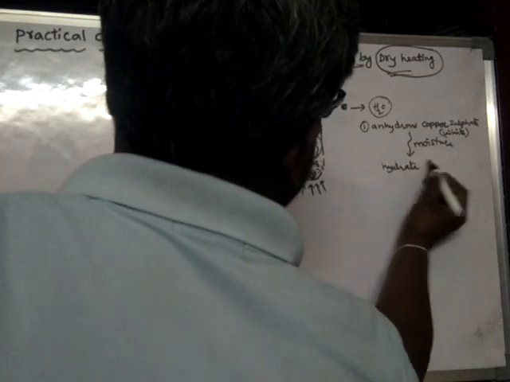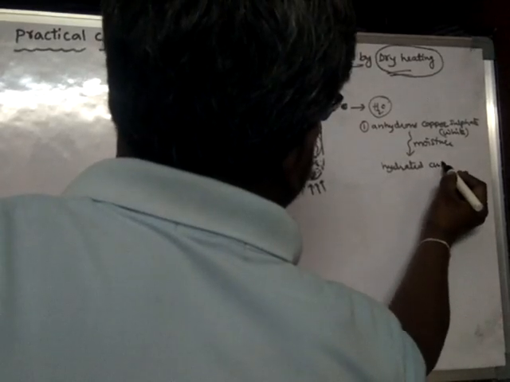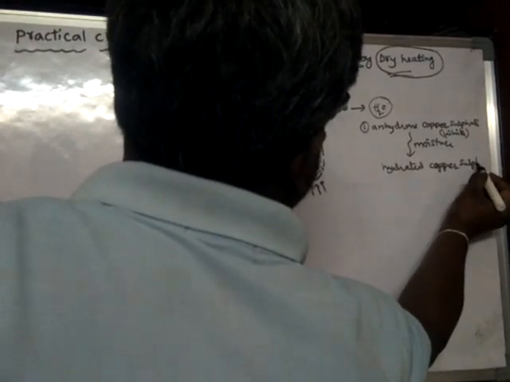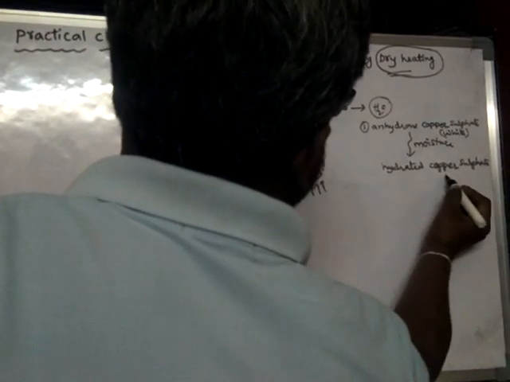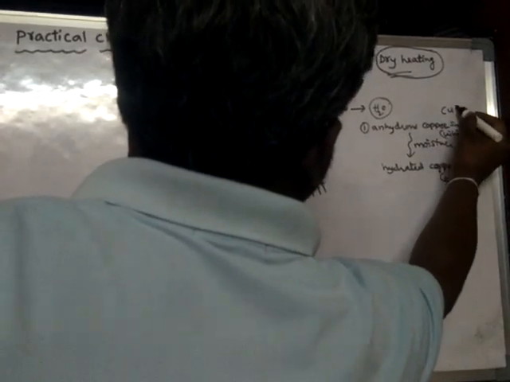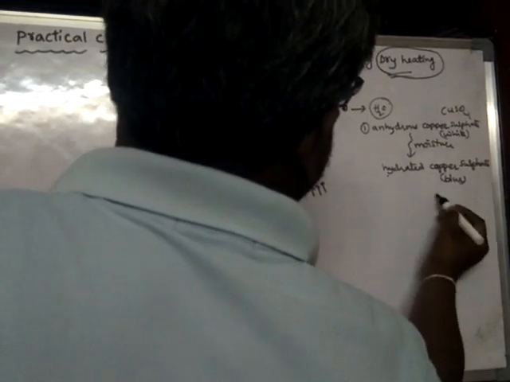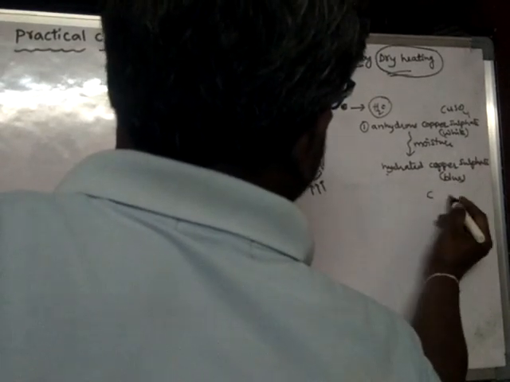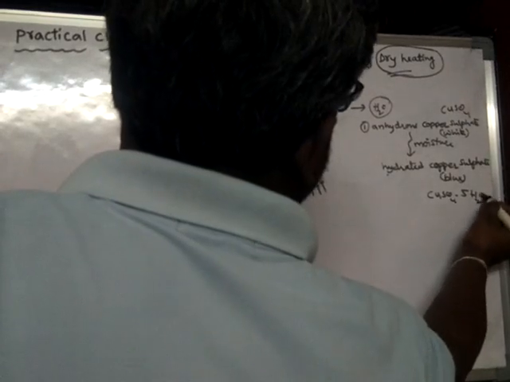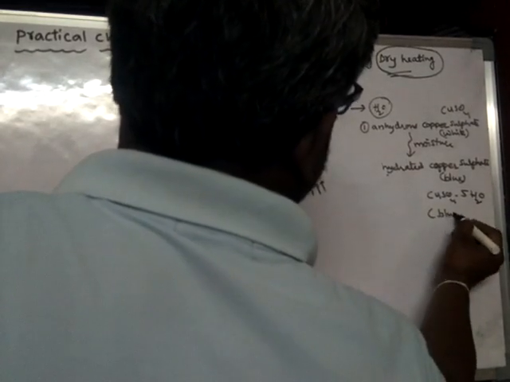The formula of anhydrous copper sulfate is CuSO4, and the hydrated copper sulfate is CuSO4.5H2O. It is also called blue vitriol.